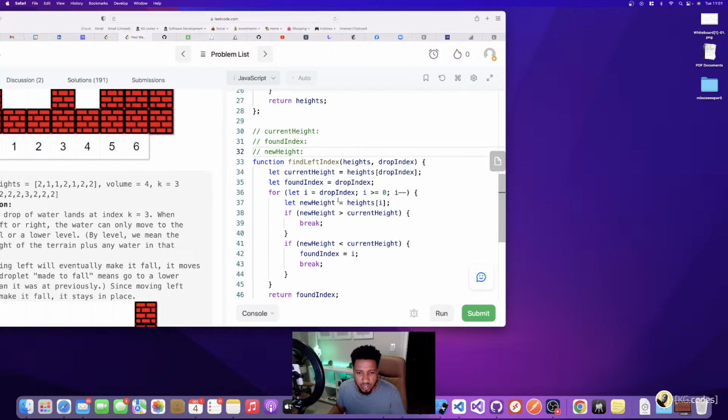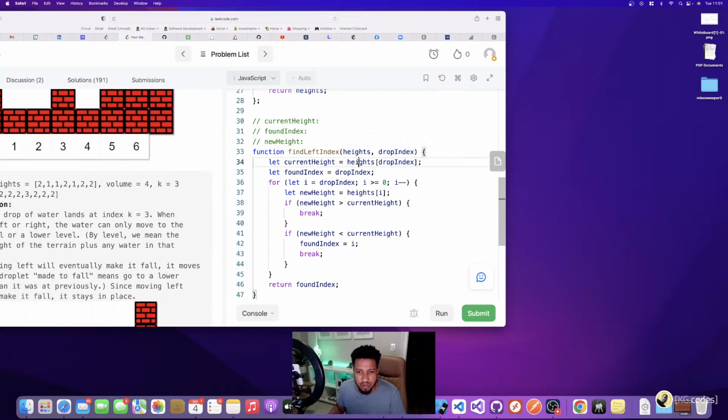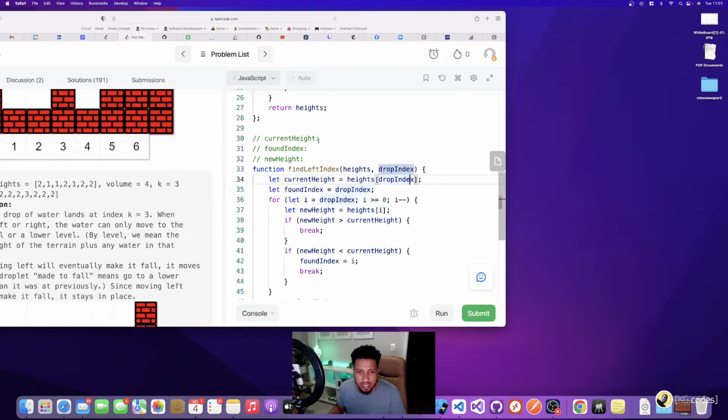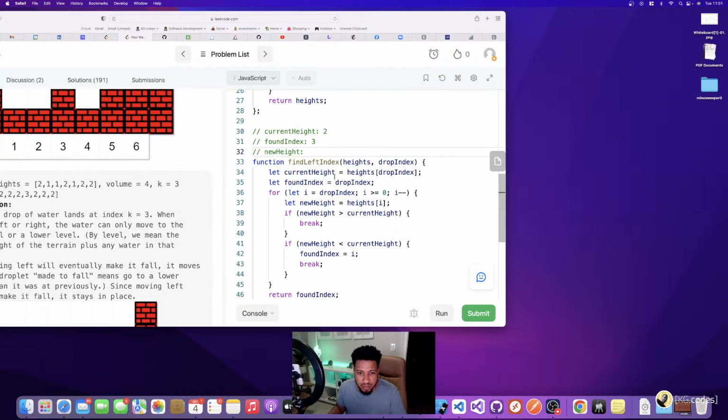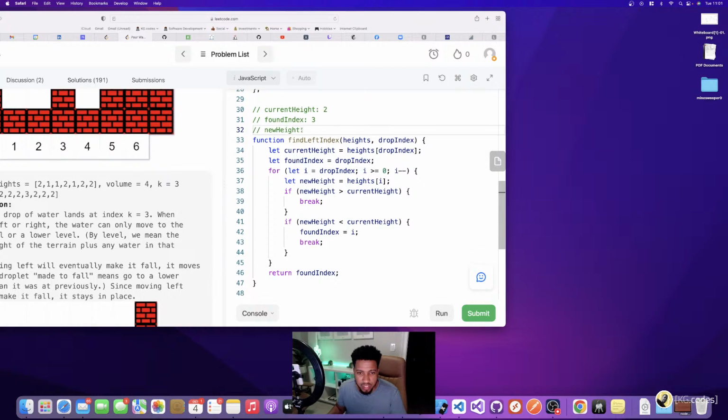This is kind of a long problem to talk through, but I'm going to try to do it fast. Heights at drop index is 2, so my current height is 2. The drop index is 3. And then I have my new height. I set found index to drop index.